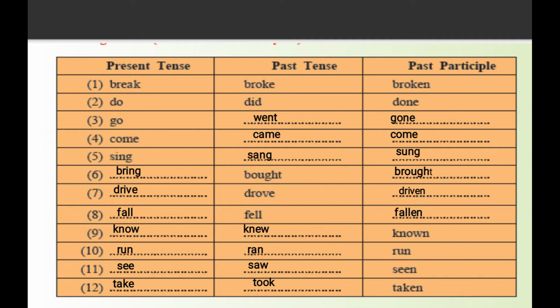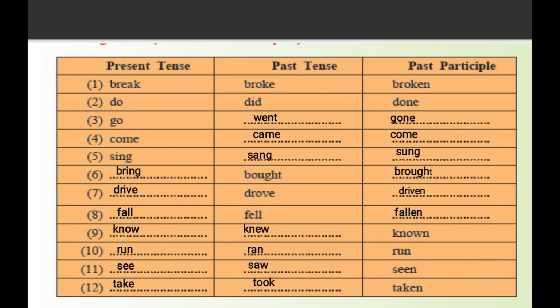Third, go. Past tense of go is went, and past participle of go is gone. Go, went, gone. Fourth, come. Past of come is came, and past participle of come is come. Come, came, come. Fifth, sing.